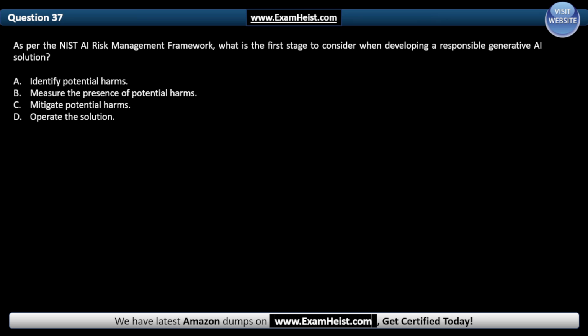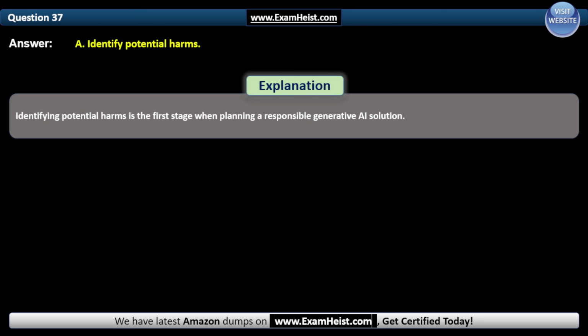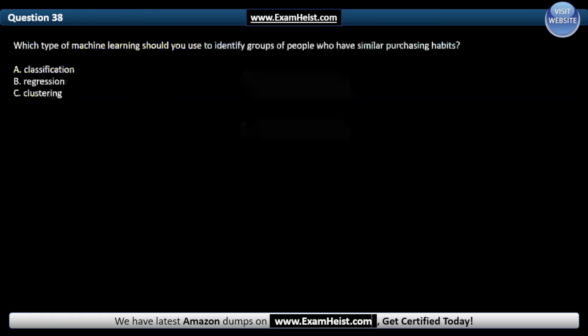Question 37. As per the NIST AI Risk Management Framework, what is the first stage to consider when developing a responsible generative AI solution? And the correct answer is A. Identify potential harms. Identify potential harms is the first stage when planning a responsible generative AI solution.